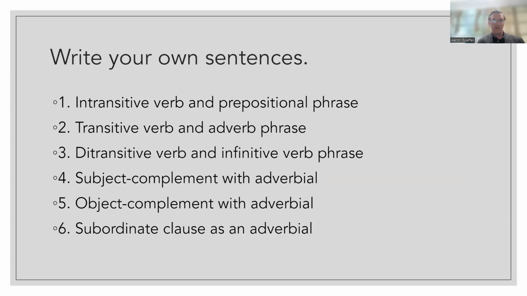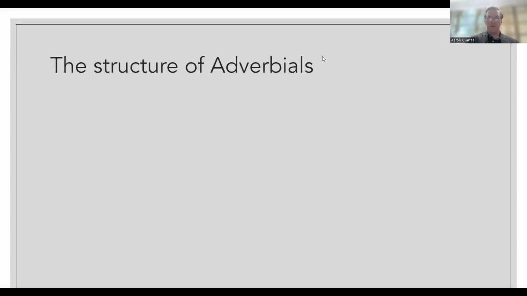A good exercise would be to write your own sentence so we can get good at identifying the types of adverbials that we might have. Okay, again, different kinds of verbs will require different kinds of elements. If you can write your own sentence, you'll be well on your way to understanding these on a deeper level. And one last good practice activity is looking at different sentences that might have adverbials.